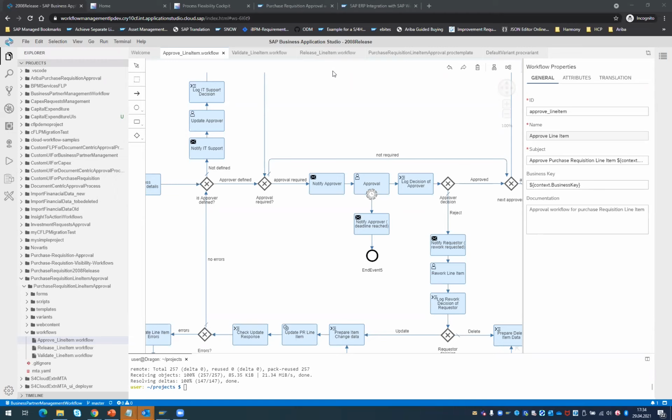How about approval from Outlook? We don't have an offline approval out of the box, but if you go to our workflow samples in our public GitHub, there is content released by my colleague Harald Schubert, which explains how you can build offline approval for workflow management based approval. So technically it is possible, but in the standard content we are providing, offline approvals are not included.